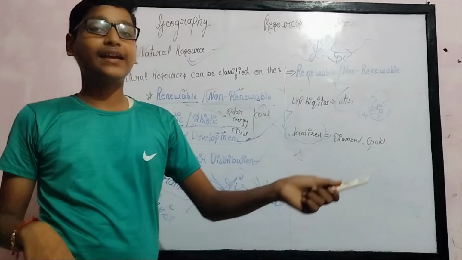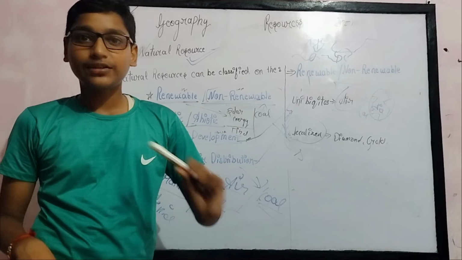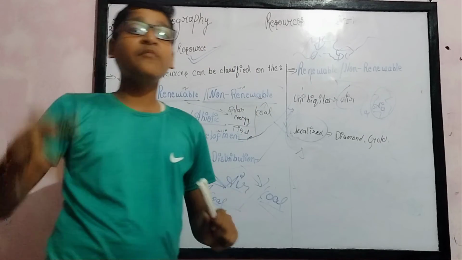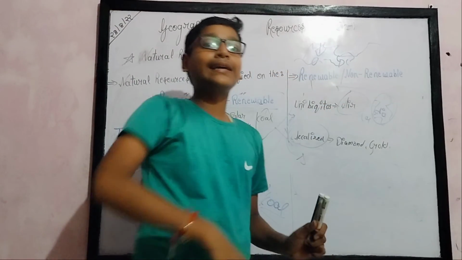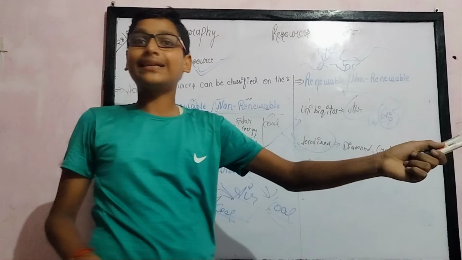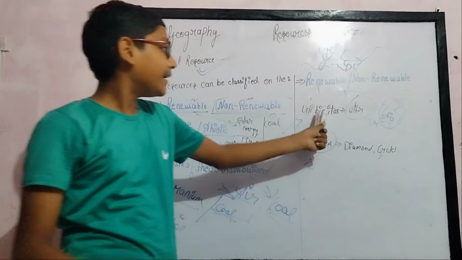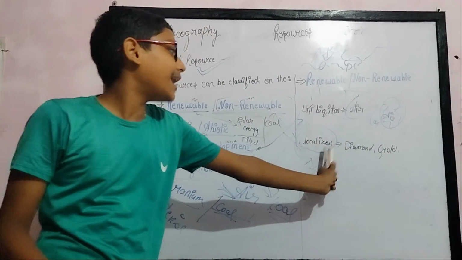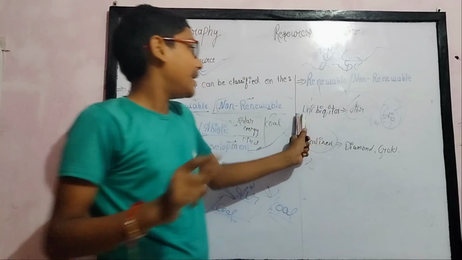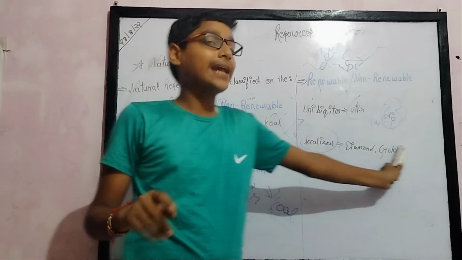Gold is found in Africa, and coal is found in some parts of India. These are localized, and they cannot be found in Antarctica. But air is found in Antarctica, while diamond and coal are not. So air is ubiquitous, and coal and diamond are localized.